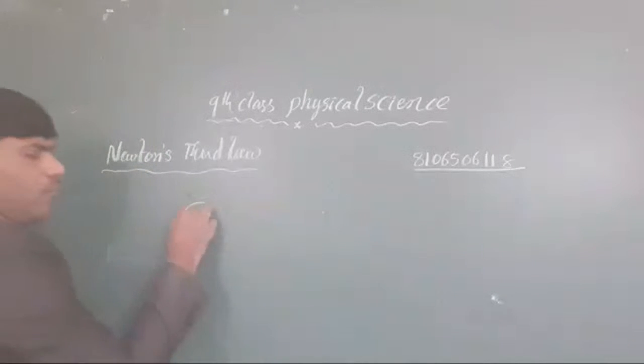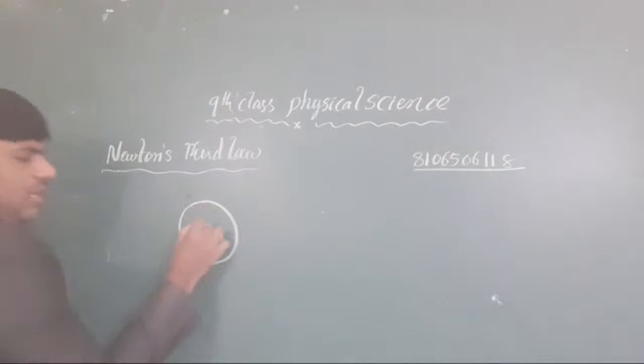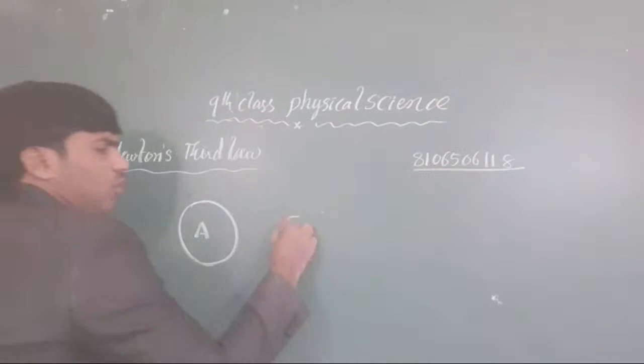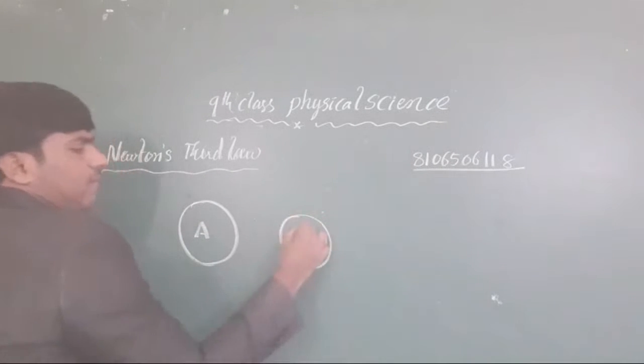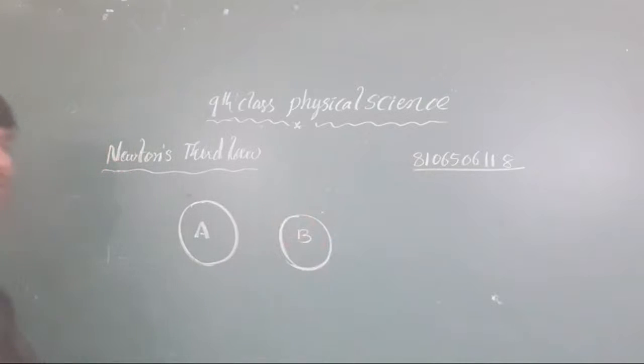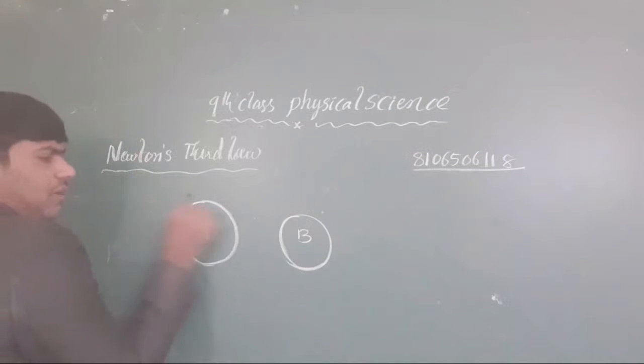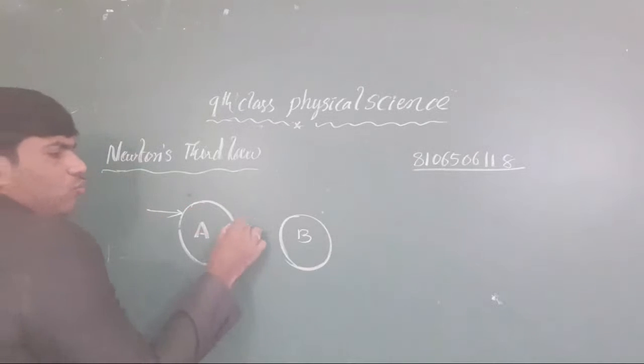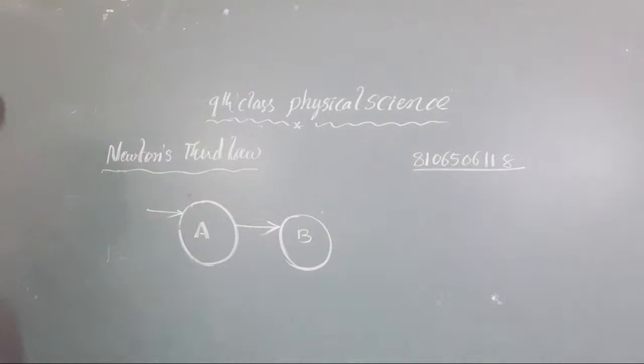Simply, one body is taken as A, another body is taken as B. When you give a force on A, it moves towards B, and B is also giving force on A. A is giving force on B, and B is also giving force on A.